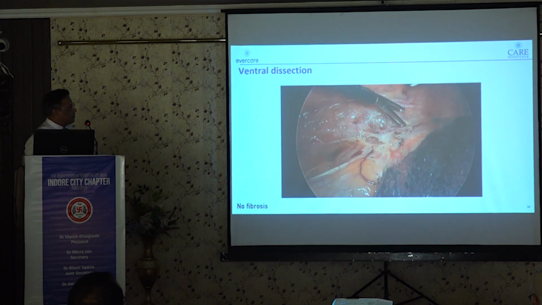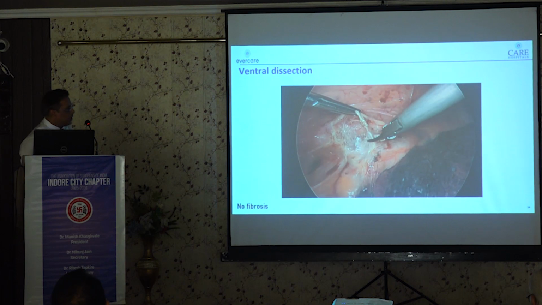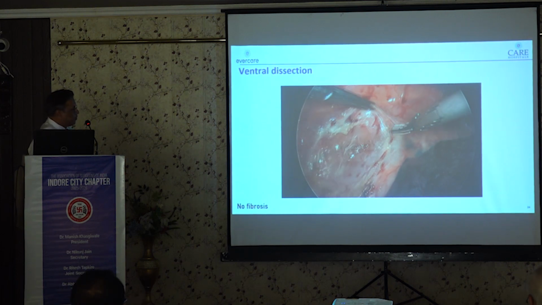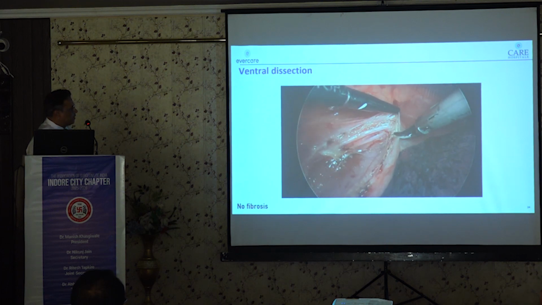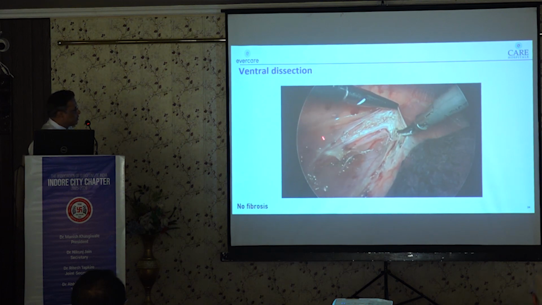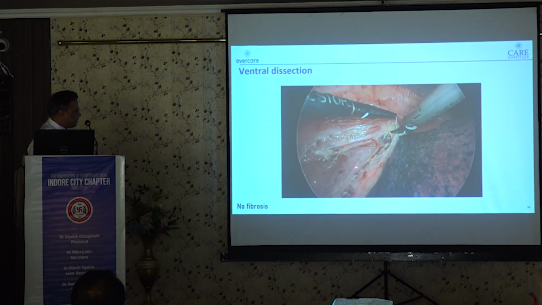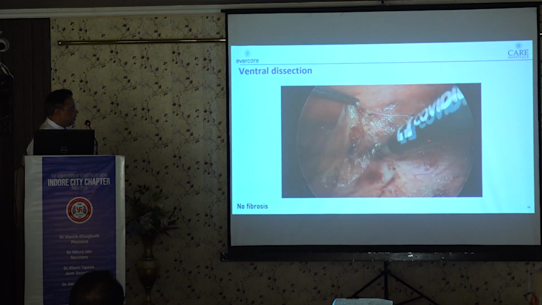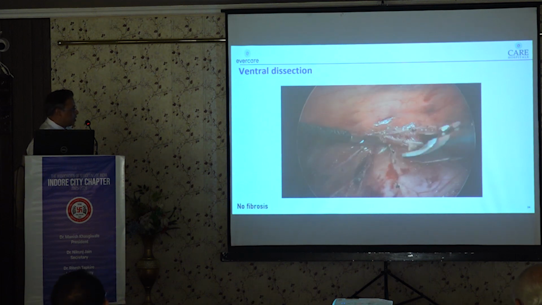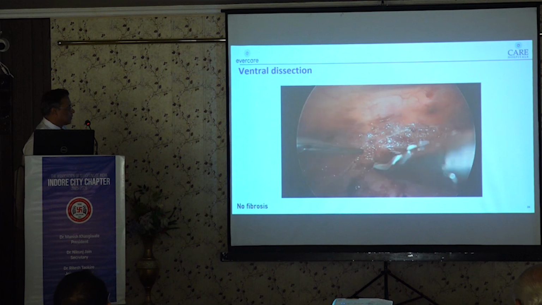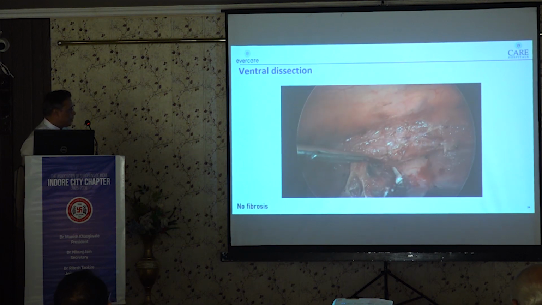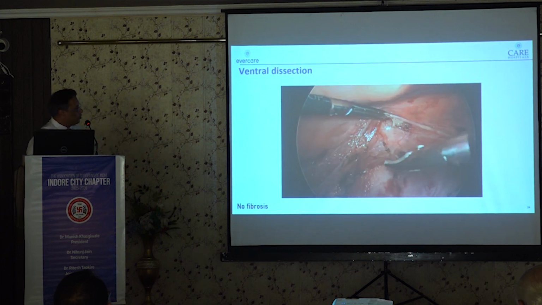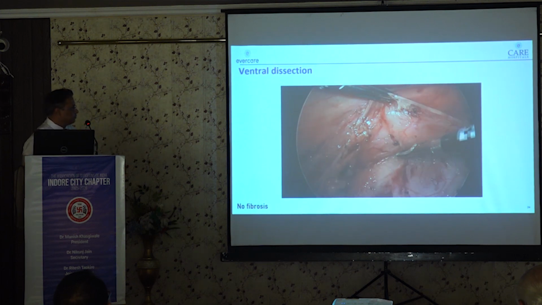Now the ventral dissection is the dissection anterior to the esophagus. Anatomically, here in prone position, we will see it as posterior dissection. So as we are going up, we will keep on dividing the loose areolar tissue between the esophagus and the pericardium. Here we can see the elevation of the inferior pulmonary vein. And once we go above the inferior pulmonary vein, we can see the right main bronchus. It is important to use the energy devices judiciously to avoid any bleeding in the surgical field.